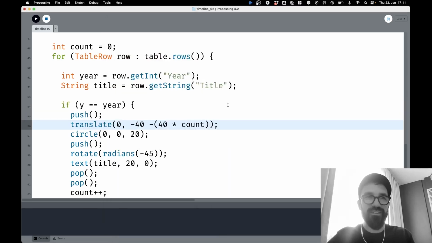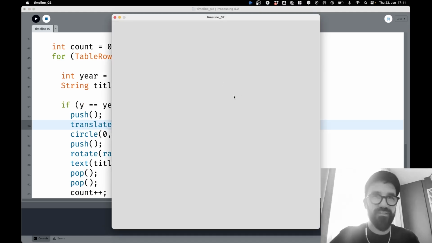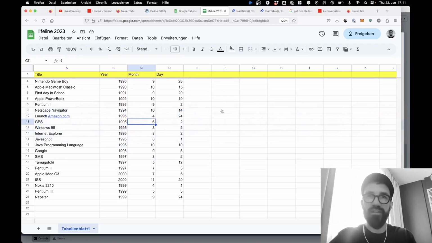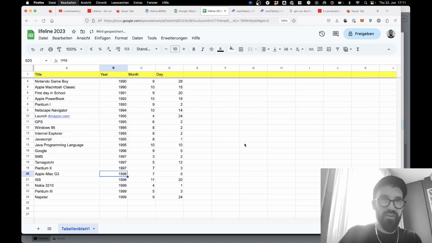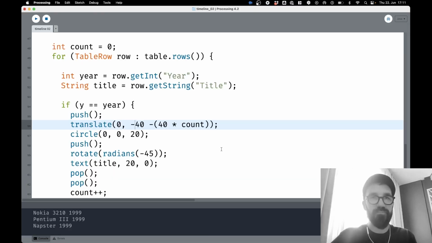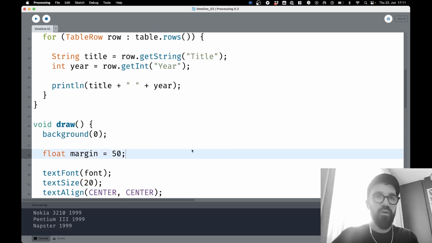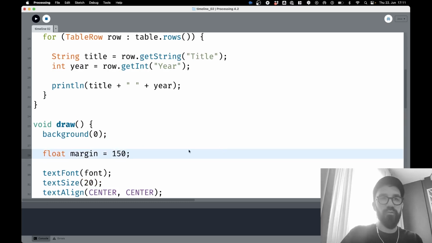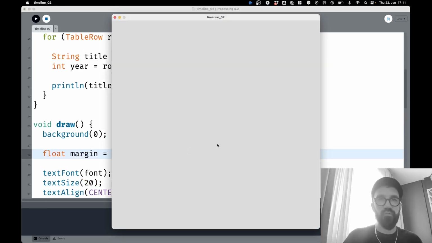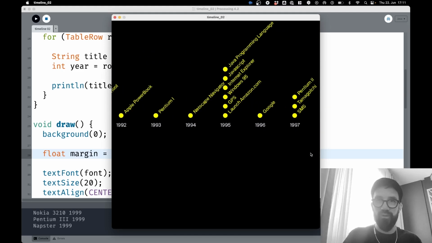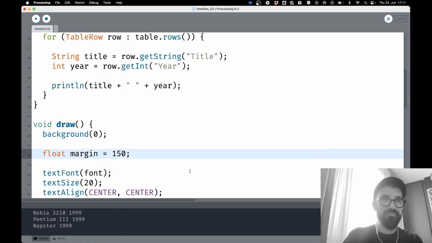And as you can see, it works now. As you can see, 1998, there's no data in here anymore. So let's just go back to that document and set it back to 1998. So in a few minutes it should be updated. Let's see if that's true. Also, let's maybe extend the margin to 150 to make sure we don't have too many overlaps on the horizontal axis. Look, now it gets much simpler to read. This is beautiful, isn't it?